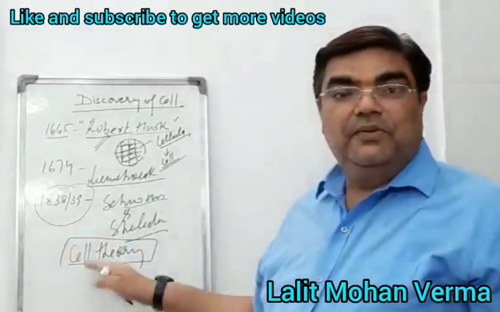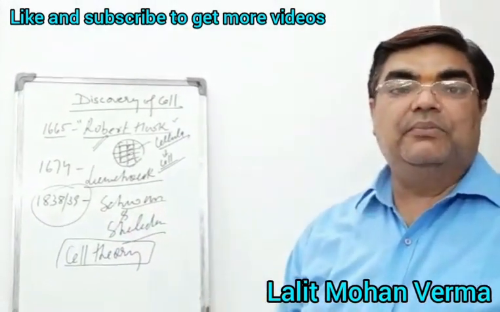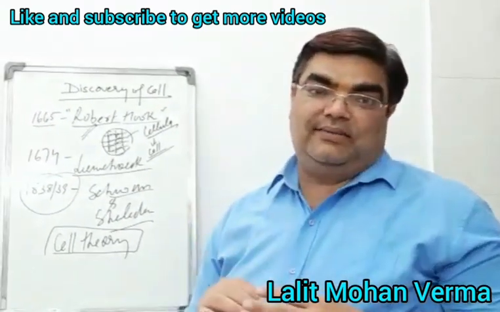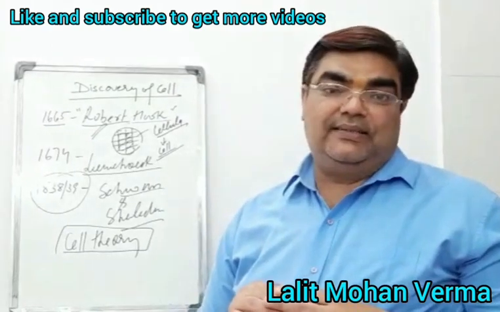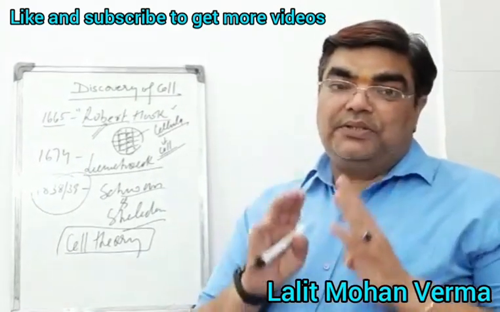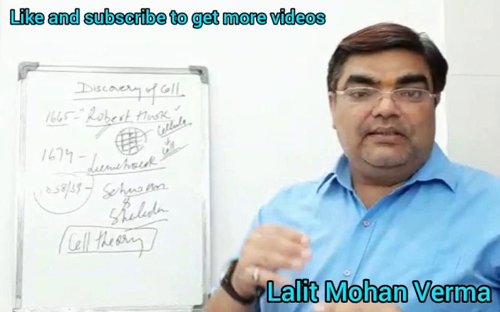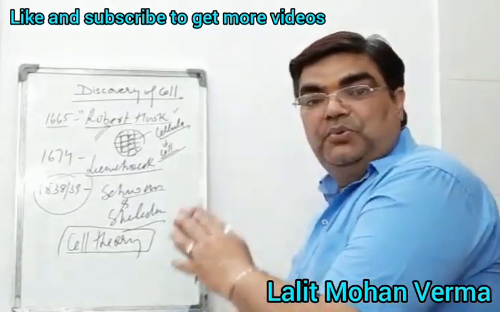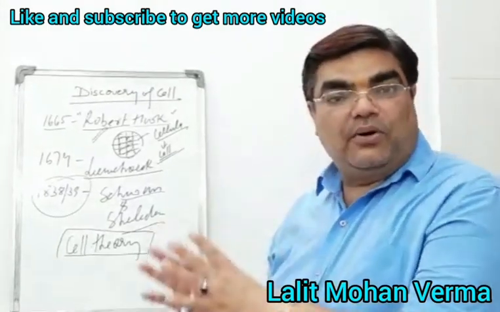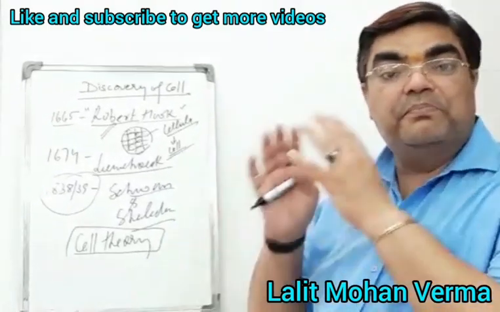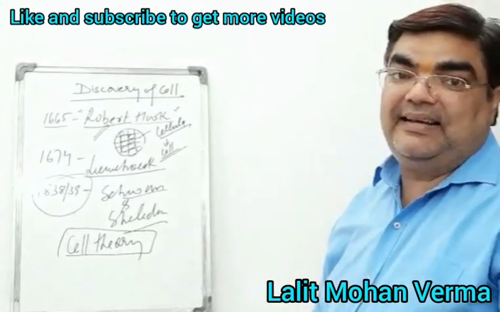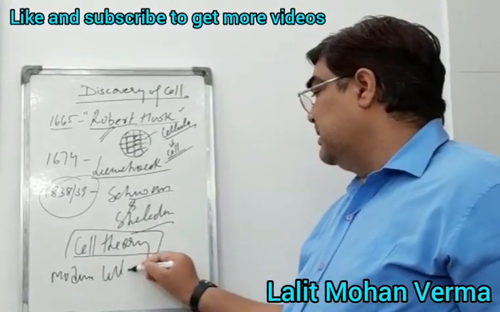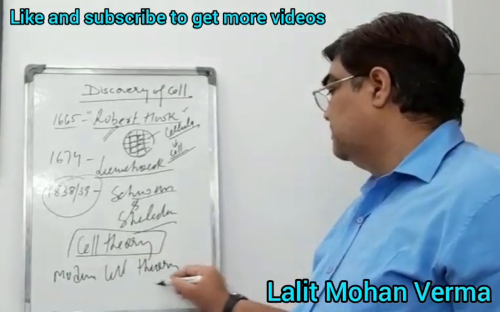After them, Virchow, one more scientist, described the modern cell theory. What did he tell? Virchow said that every cell is produced or formed from a pre-existing cell. That is the modern cell theory.